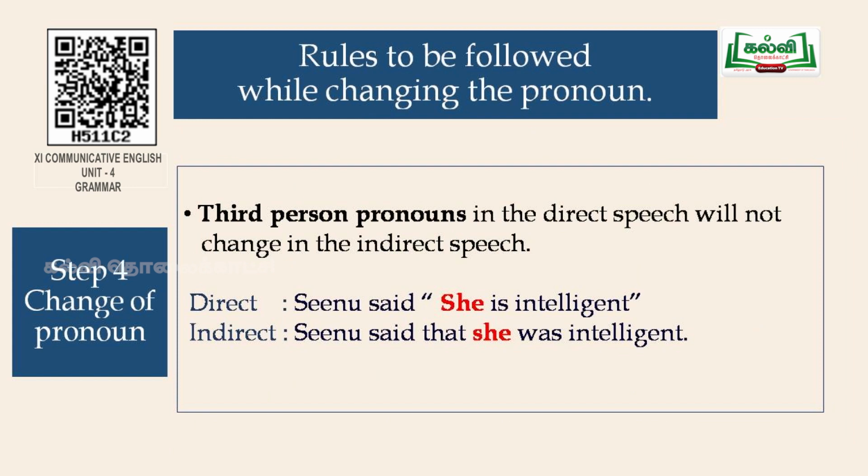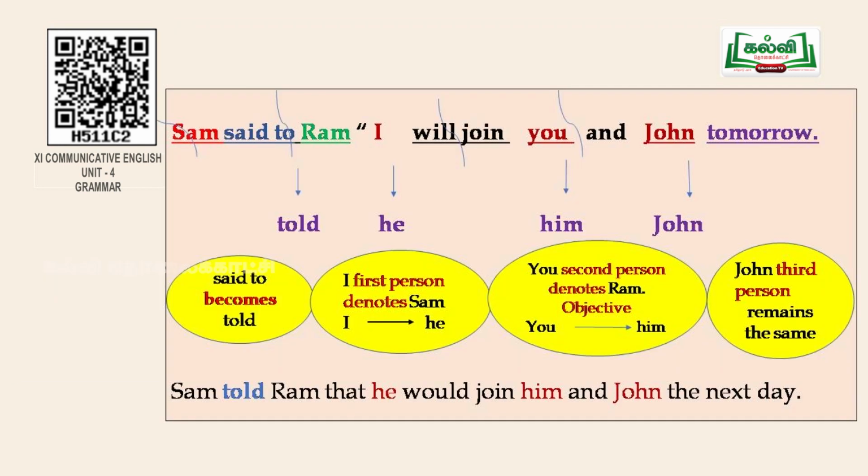And regarding the third person pronouns in the direct speech, they will not change in the indirect speech. They will always remain the same. See, for example, Seenu said, "She is intelligent." So, when you convert the sentence to indirect, it becomes Seenu said that she was intelligent. So, she, the third person pronoun, remains the same. It doesn't change. Now, knowing all these things, shall we see how the pronouns change in the given sentence?